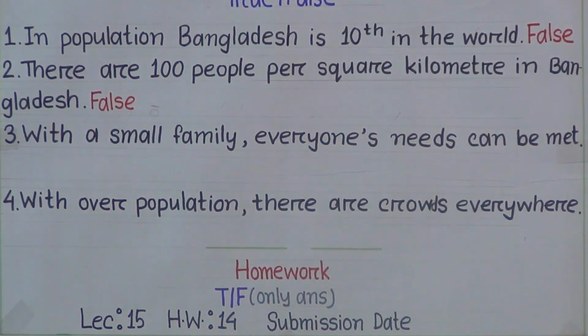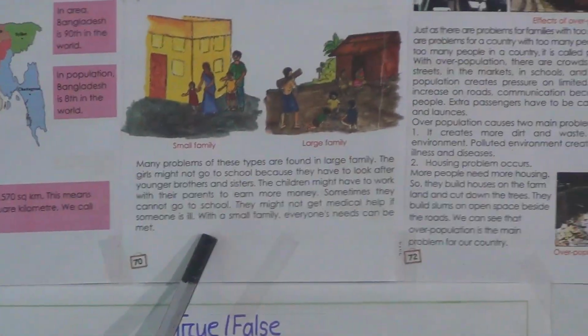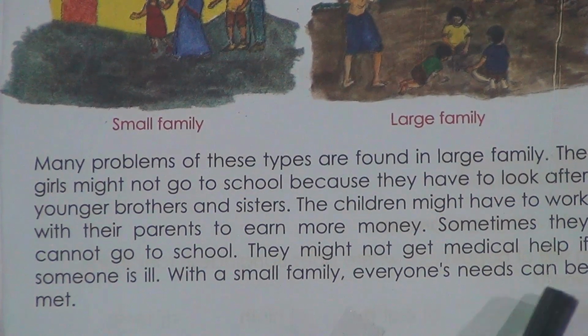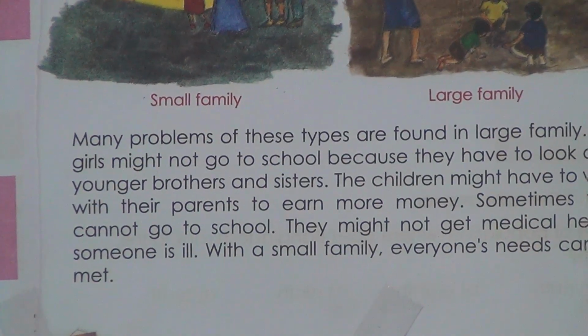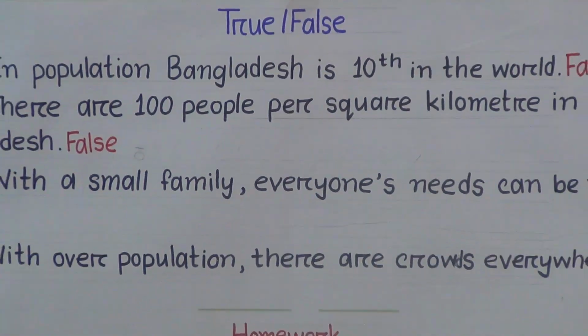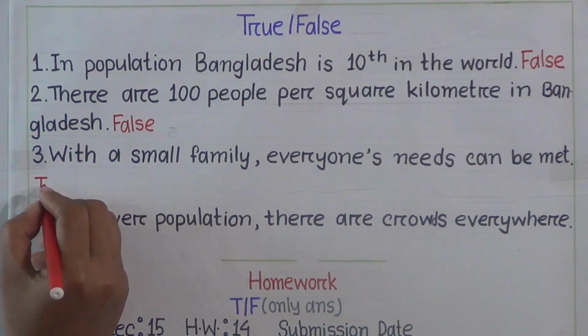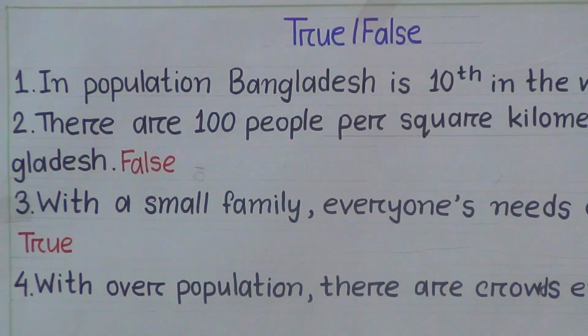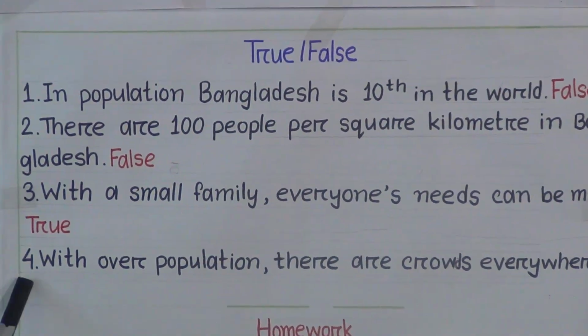Number 3, with a small family, everyone's needs can be met. This is true because in lesson 2 we find the answer. With a small family, everyone's needs can be met. So we have to write here true. T-R-U-E. True.